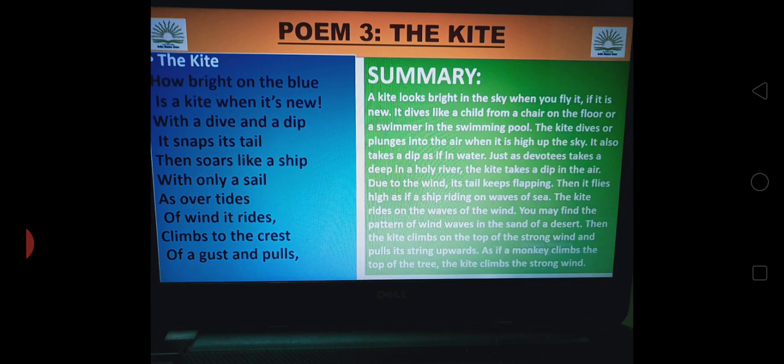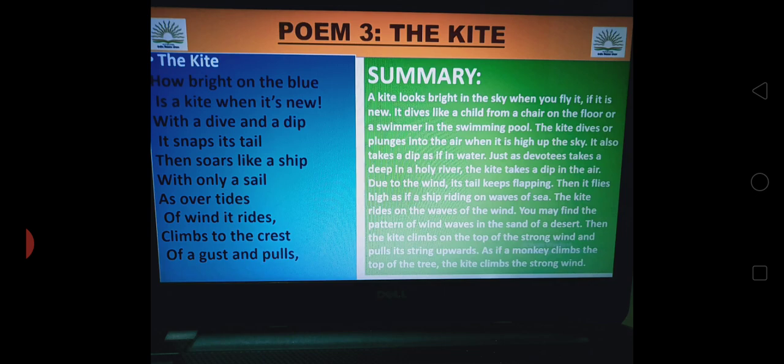This is a simile. A poet uses some devices to beautify the poem. When one thing is compared with another thing using the words like or as, it is called a simile. So here the poetic device simile is used because the kite is compared to a ship.